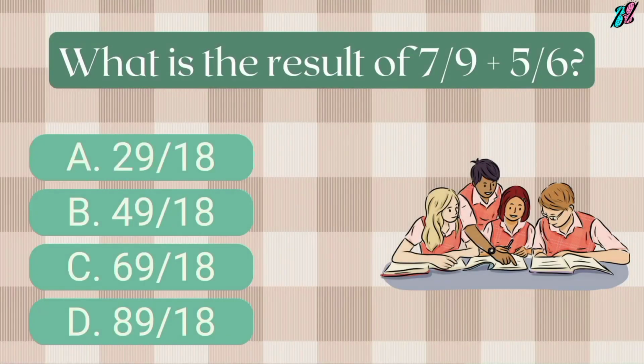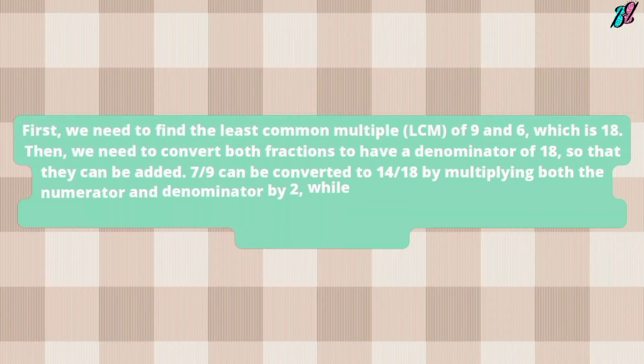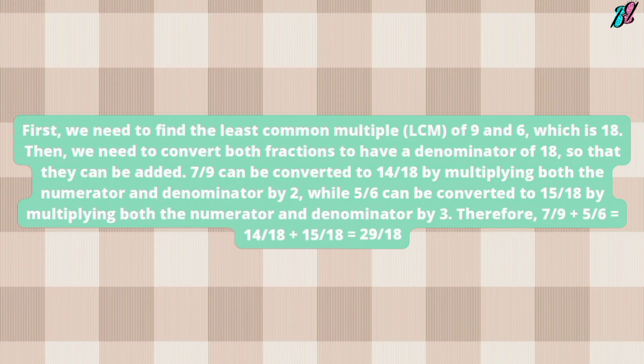Question 10. What is the result of 7/9 plus 5/6? A. 29/18. B. 49/18. C. 69/18. D. 89/18. The correct answer is A. 29/18. First, we need to find the least common multiple, LCM, of 9 and 6, which is 18.